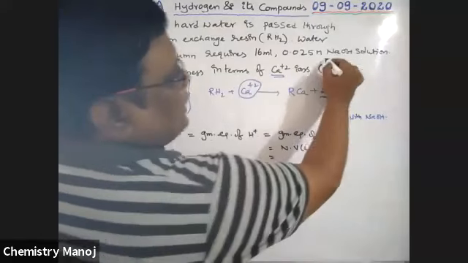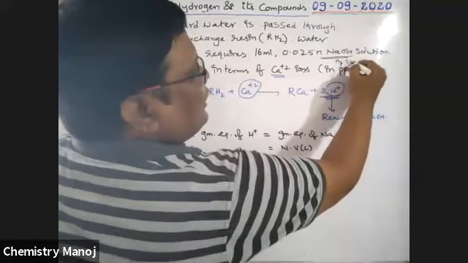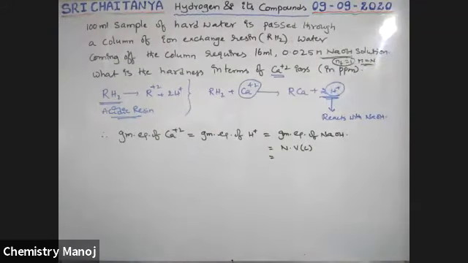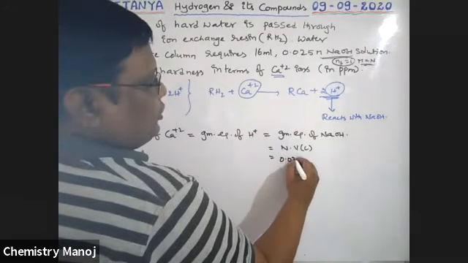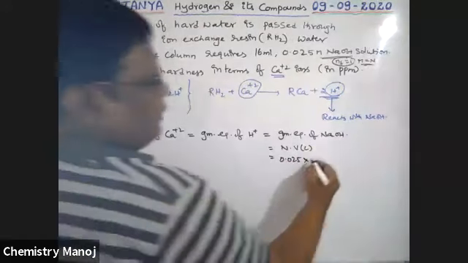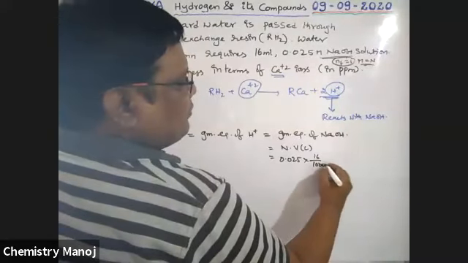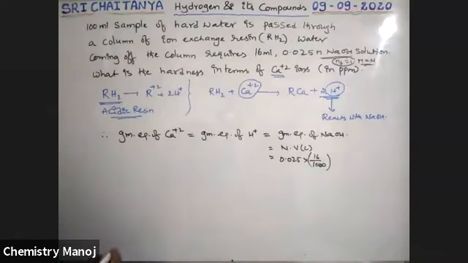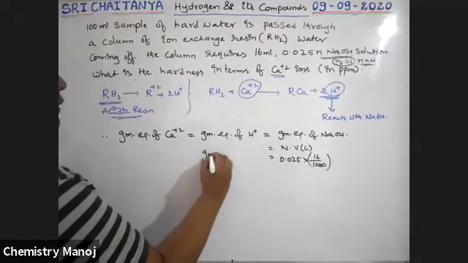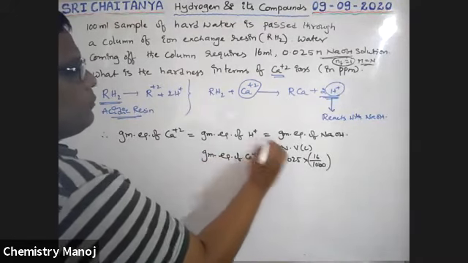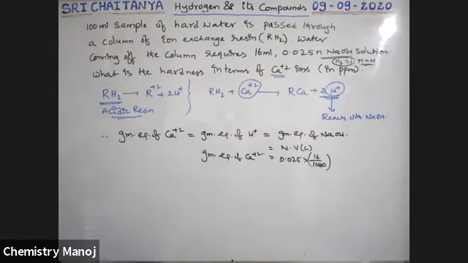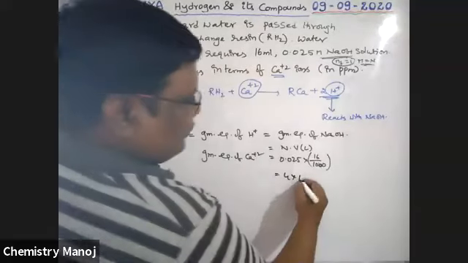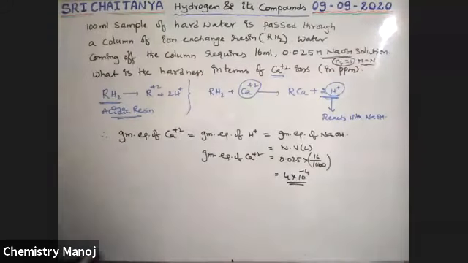See boys, for NaOH, the n factor is equal to 1. Therefore, molarity is equal to normality. Therefore, 0.025 into volume 16 ml, but I want liters, so 16 by 1000. This is the gram equivalence of NaOH, which is automatically the gram equivalence of Ca plus 2. Now, how much is this value? That is equal to 4 into 10 power minus 4. This much is the gram equivalence.